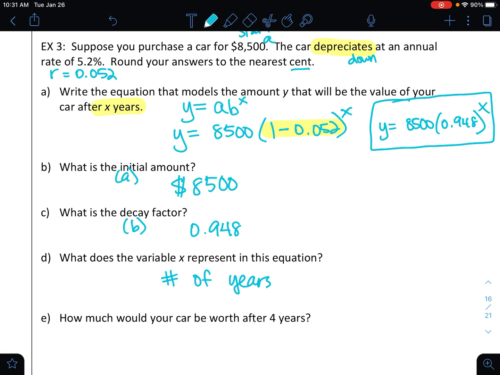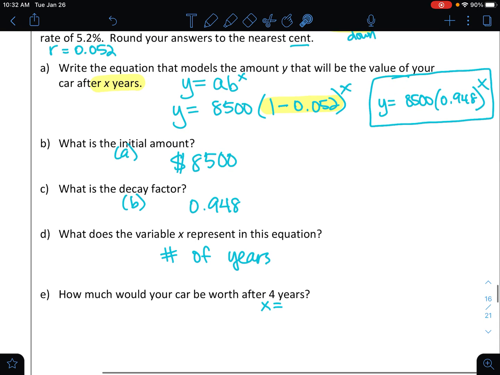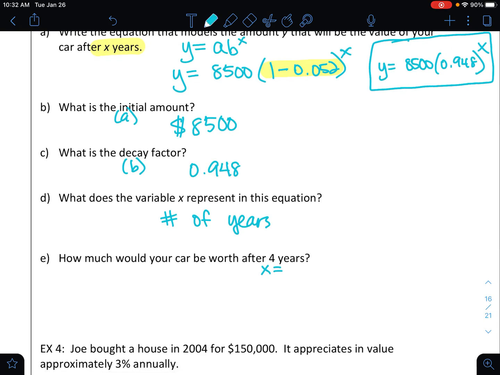Okay, how much would your car be worth after 4 years? So we're going to take the equation, and I now have 4 years. I now have an x value. So I'm going to take 4, and I'm going to plug it into the equation right here. So let's kind of rewrite. Y equals 8,500 times 0.948 raised up to the 4th.